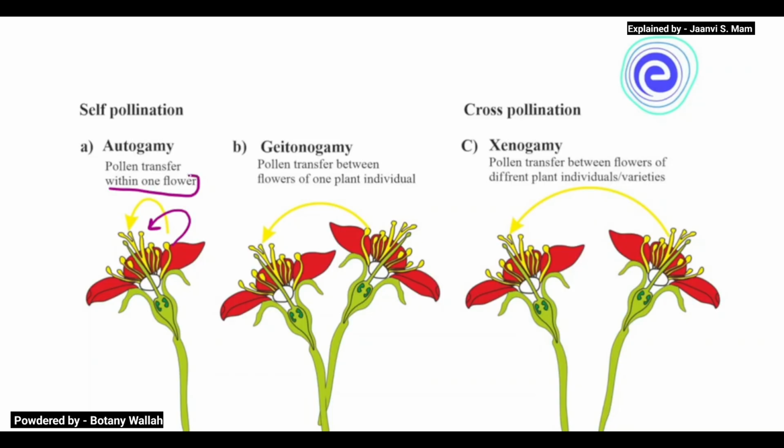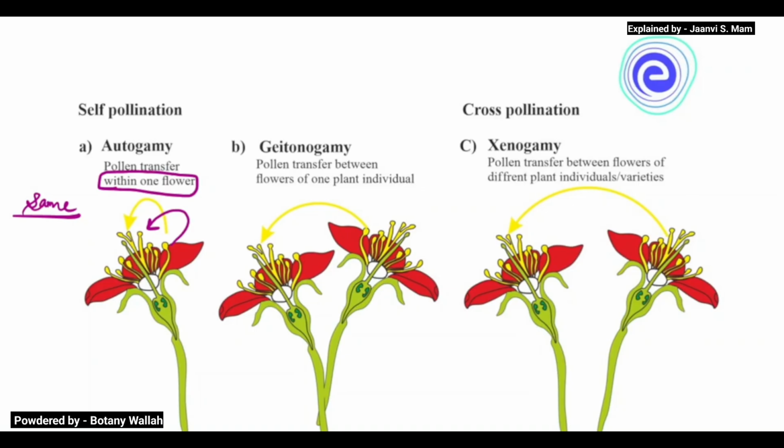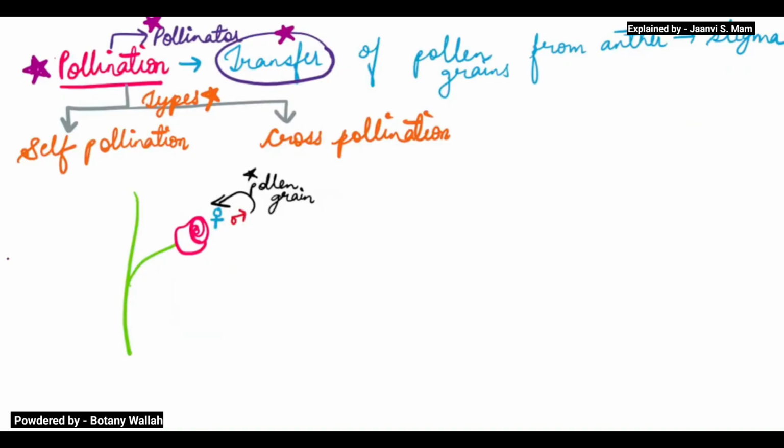Here they have written within one flower, within the same flower. That is known as self pollination. If the exchange of pollen grain from anther to stigma is in the same flower, then we say it is self pollination. Coming to the page, this is self pollination.